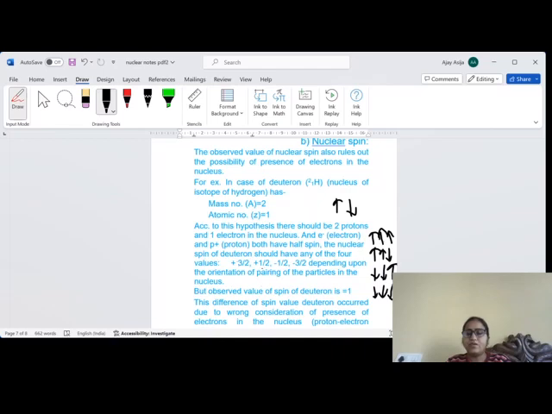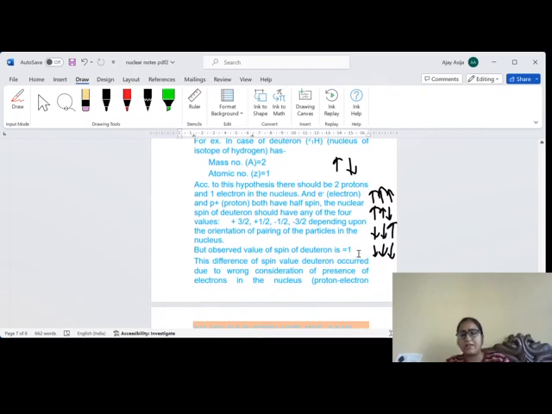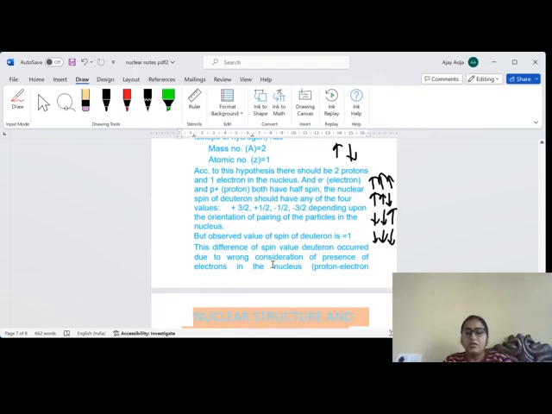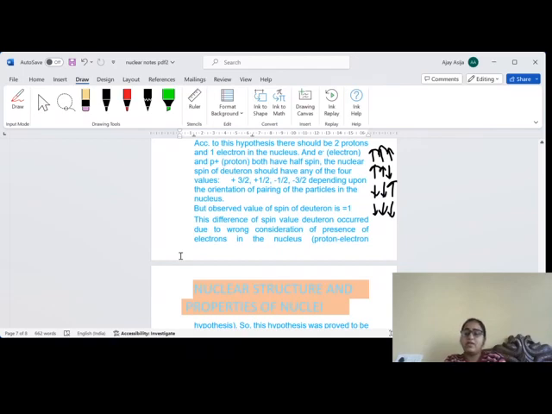So these are the possible values, but the experimental value of spin of deuteron is 1, which does not lie in these possible values. This difference occurred due to the wrong consideration of the presence of electrons in the nucleus. We considered wrongly that electrons lie in the nucleus.